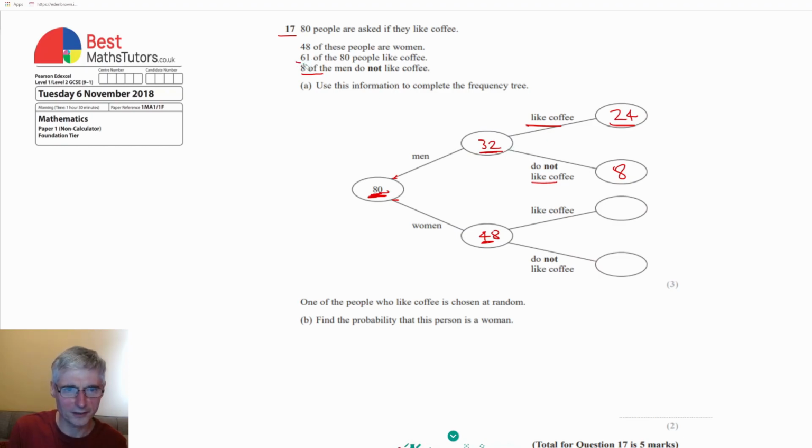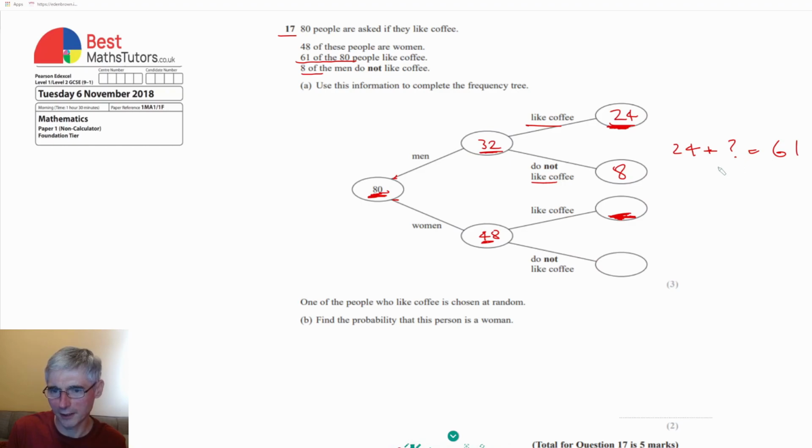Now we can look at this next fact, which is 61 of the 80 people like coffee. So if we've got 24 that like coffee that are men, then the ones who like coffee are in this circle and this circle, and so we can see that 24 plus something, whatever's in this circle here, must add up to 61, because that's the number of people that actually like coffee.